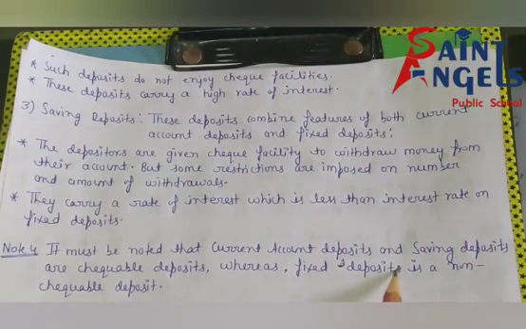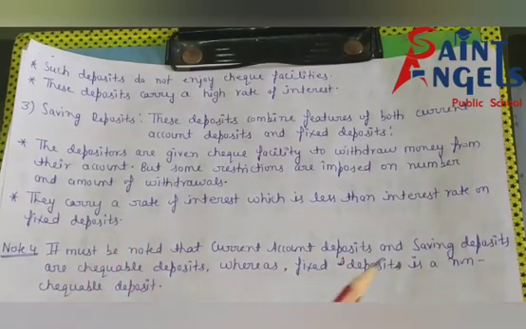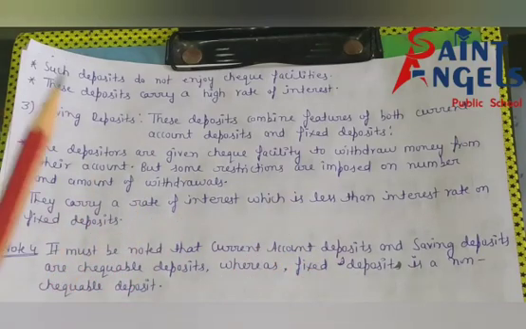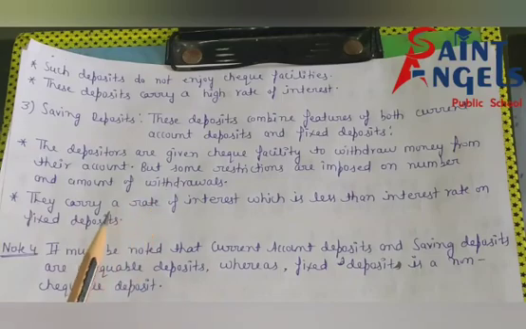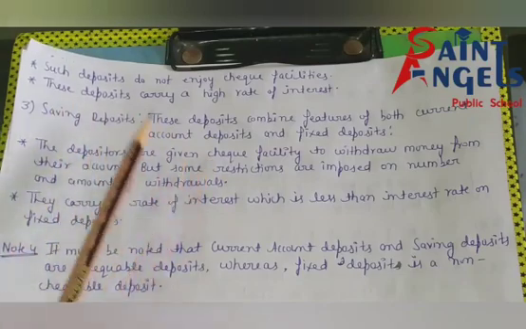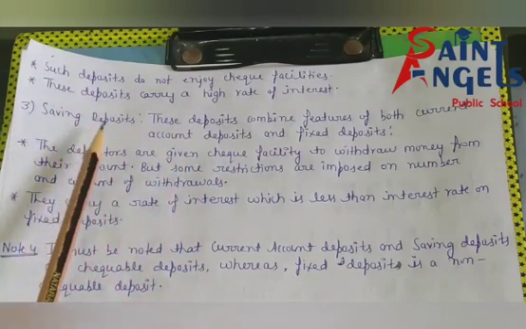Fixed deposit is a non checkable deposit, because in fixed account deposit, banks do not provide check facility to withdraw money from their account, because you know that the amount is deposited for a fixed period of time. I hope all these three accounts are clear: current account deposits, fixed account deposits, and saving account deposits.